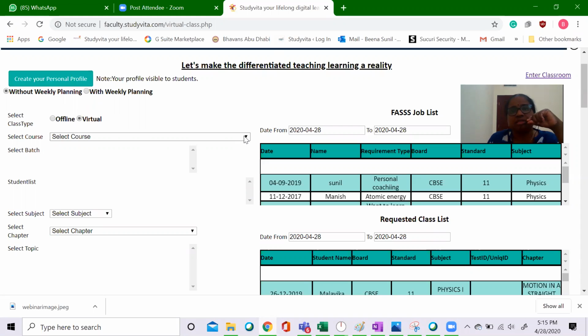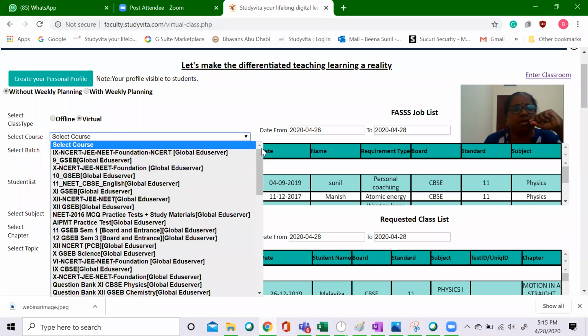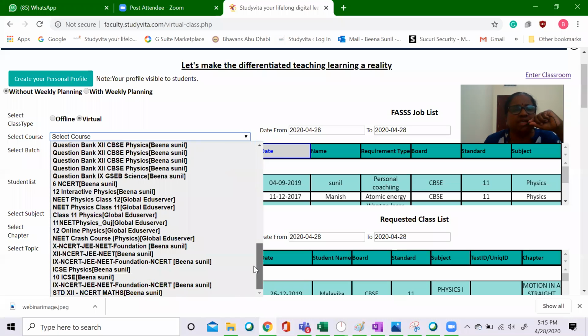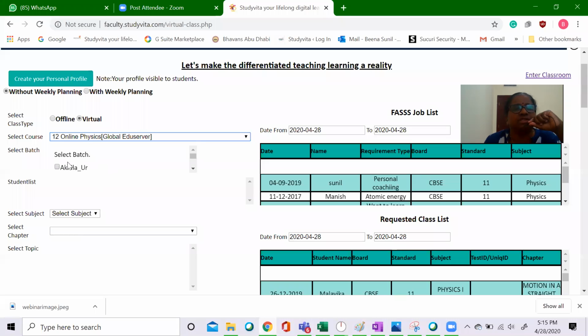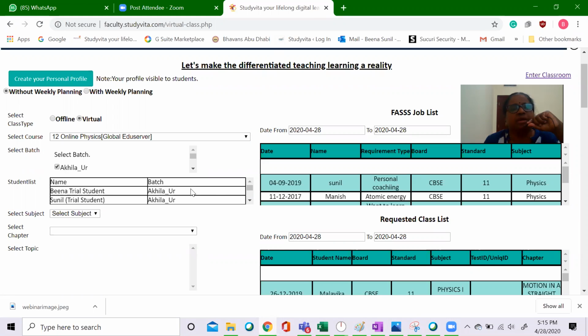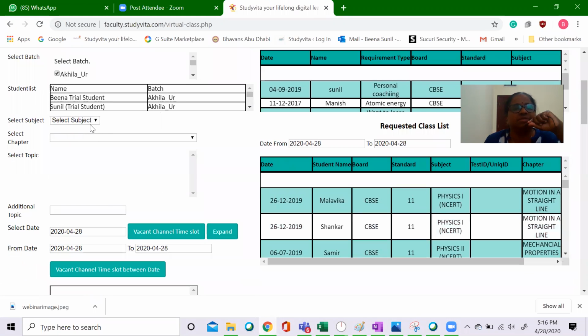And as I told, the basic difference is that this is linked to a course and a prescribed syllabus. So here I am going to select a course that is there in my account, for example, 12th online physics. Now the name of the batch can come over here. And now the subject.